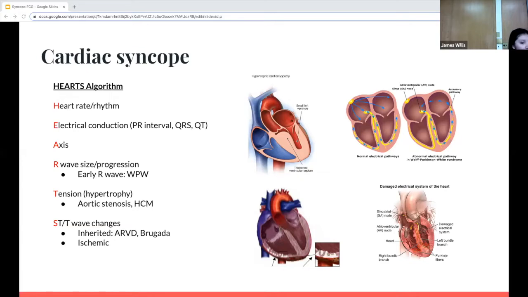If it appears earlier, we think of WPW. If there's tension or hypertrophy, we can think of aortic stenosis in the elderly and hypertrophic cardiomyopathy in the young. Then we also look at the ST and T wave changes for ischemia or ARVD, which is arrhythmogenic right ventricular dysplasia, and Brugada, which I'll get into as well.